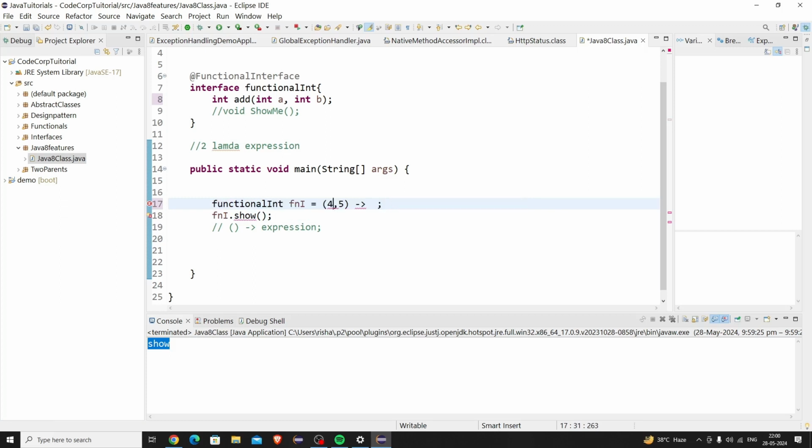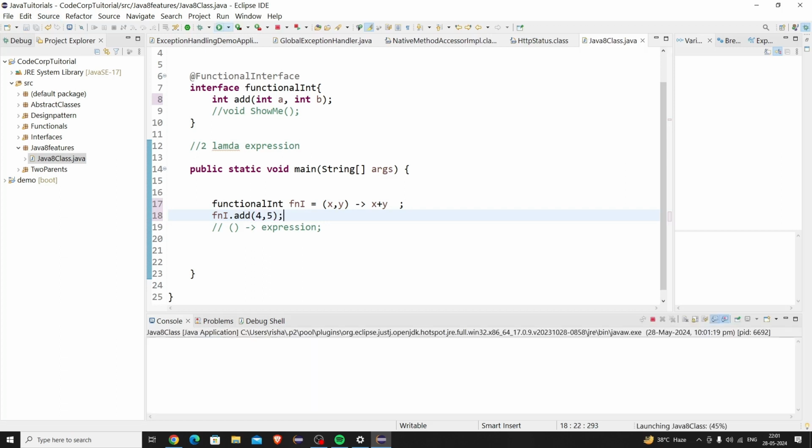Suppose I am passing values x and y, and I am returning x plus y, or any expression that gives an integer. Just for the sake of nomenclature, I have given add, and I am returning x plus y. During the calling of this function, you have to again pass the values on which you want to perform this functionality. Suppose I want to perform this functionality on 4 comma 5. Then this computation will be done and I'll get the output. I'm not getting it yet because I'm not printing anything.